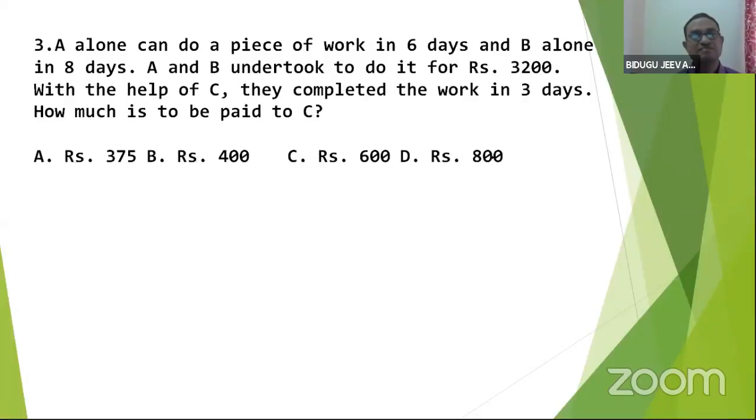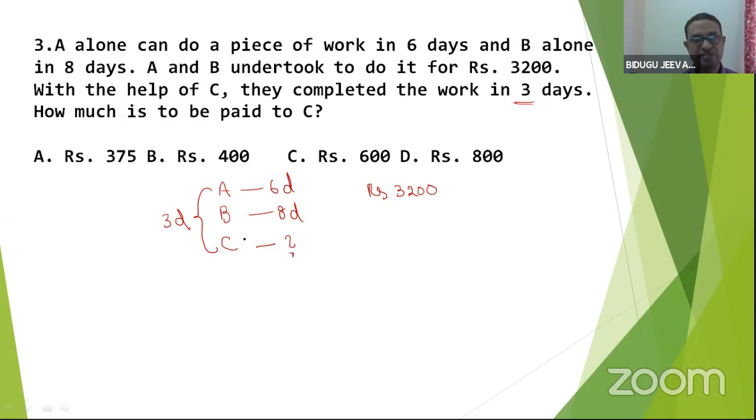A alone can do a piece of work in 6 days. B alone in 8 days. A and B undertook it for rupees 3,200. With the help of C, they completed the work in 3 days. So C's capacity is not given, but the question is about how much to be paid to C. What is the share of C? I need to calculate the share of C.